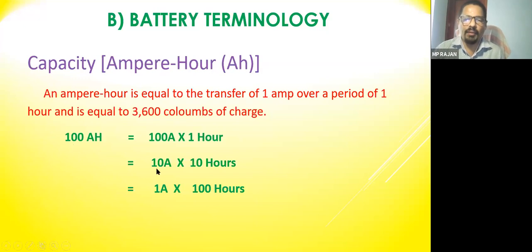That means 10 ampere current for a period of 10 hours. So you can calculate how long your battery can supply depending upon the current. If you are taking only 1 ampere current, this battery will give you supply for 100 hours. So in all 3 cases you can see the Ah is 100. Understood? So this is the ampere hour capacity.